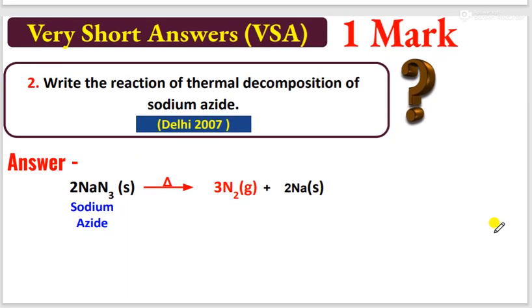Next, one more question. Which is the best method? They have asked this question many times. The best method for preparation of pure nitrogen: you can use sodium nitrate also, barium azide also. From azides you can prepare nitrogen gas only.